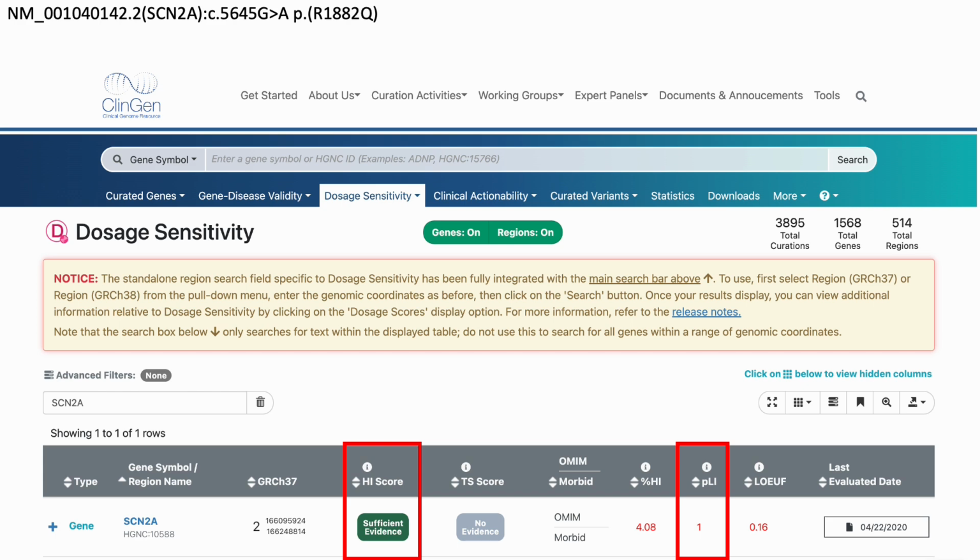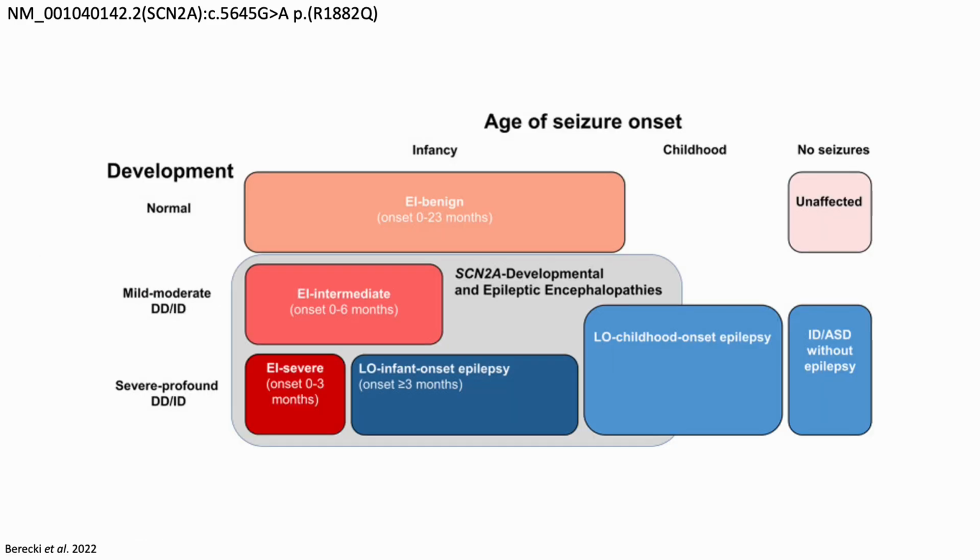assess the genotype-phenotype relation. In a paper by Barecki et al., the phenotypic spectrum of SCN2A-related disorders is laid out. The pink or red boxes indicate phenotypes associated with gain-of-function, and blue boxes indicate loss-of-function phenotypes. The phenotypic groups associated with SCN2A developmental and epileptic encephalopathies are indicated in the gray box, which encompass both gain-of-function and loss-of-function phenotypes.